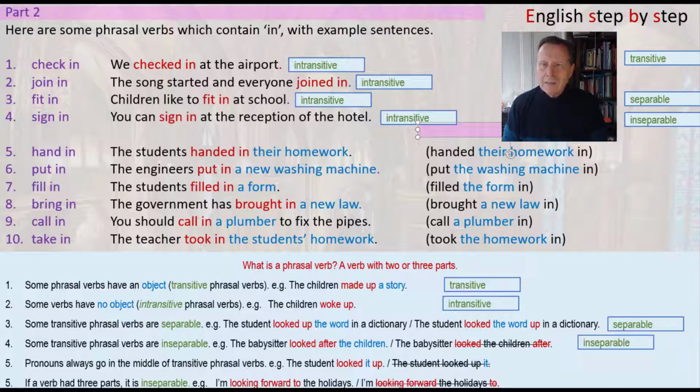Now the next 6 examples in the list are all examples with objects. For example, handed in their homework, put in a new washing machine, filled in a form, brought in a new law, call in a plumber, took in the student's homework. So these are all the objects of the phrasal verbs. So that means all of these phrasal verbs can be called transitive.